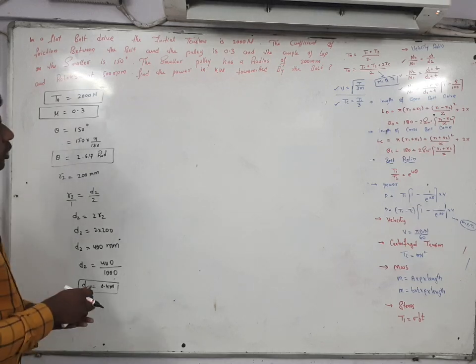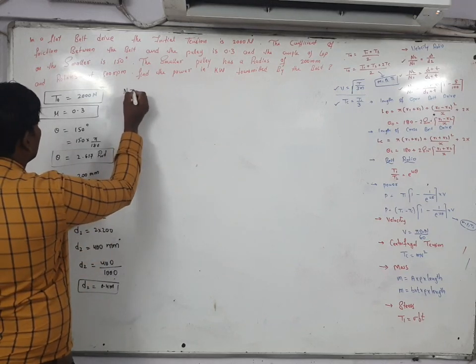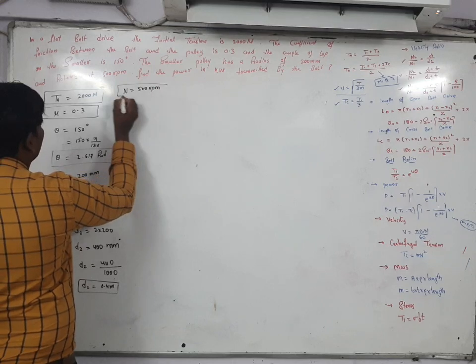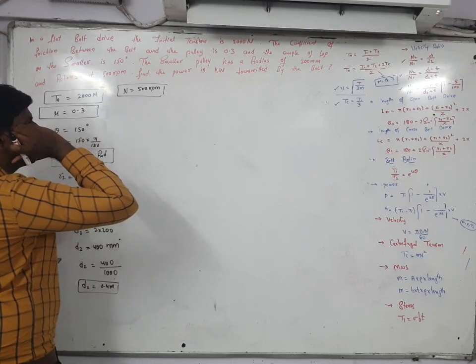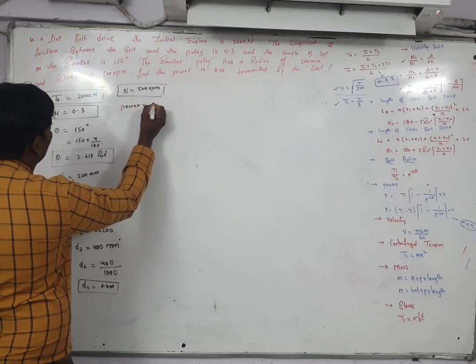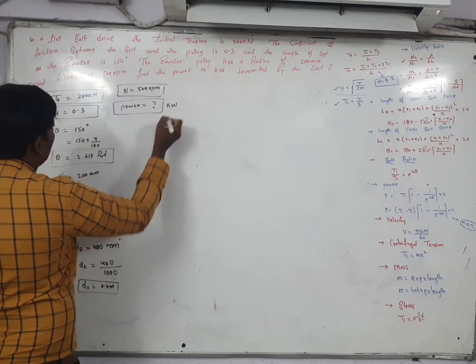After getting the value of D2, N is given. In your question, N is given as 500 RPM. He is asking to find out the power, and that to be in kilowatt.